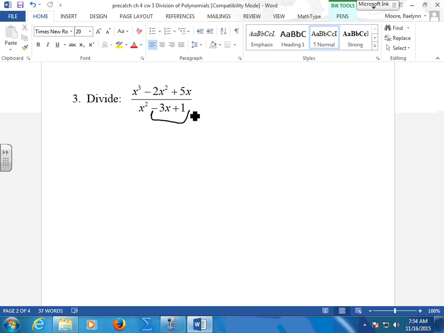Let's take your top out first. 1, 1. -2, 5. Okay, so let's bring this down. 3, 2, 1. Whoops, I'm missing an x to the 0. I have to go all the way down to x to the 0. So 3, 2, 1, 0.